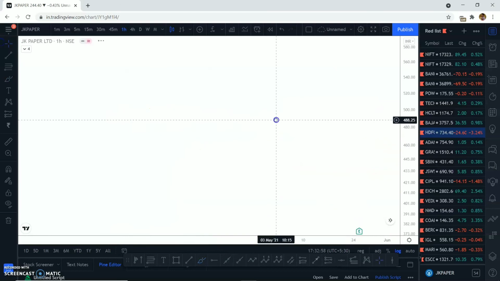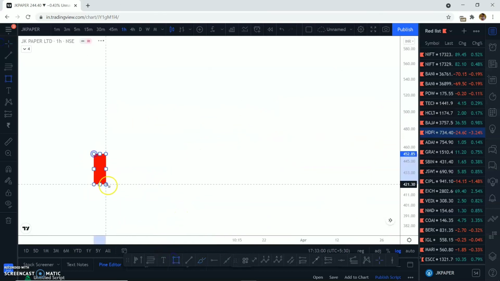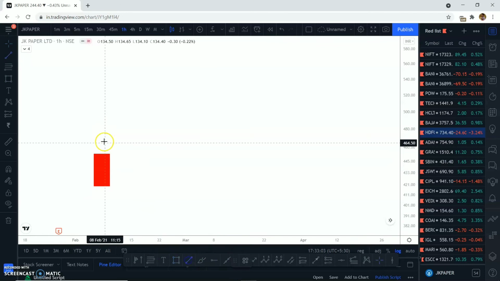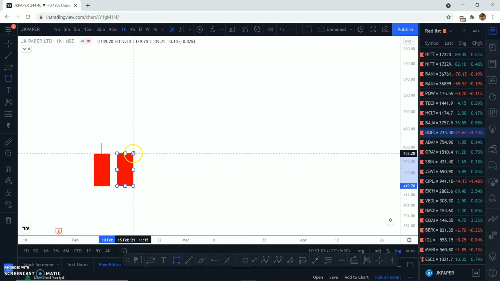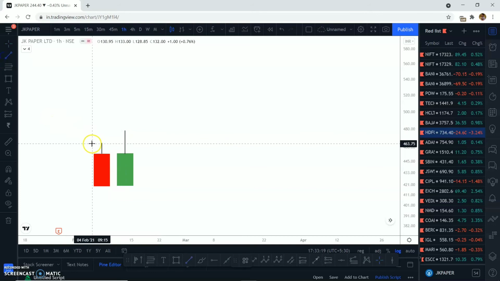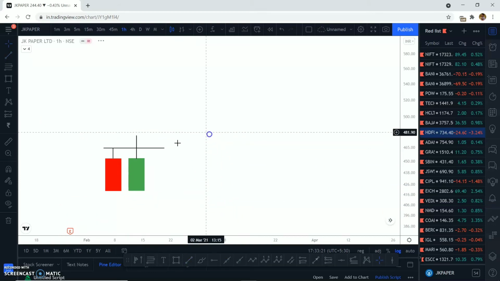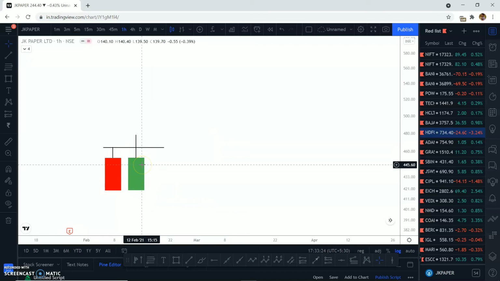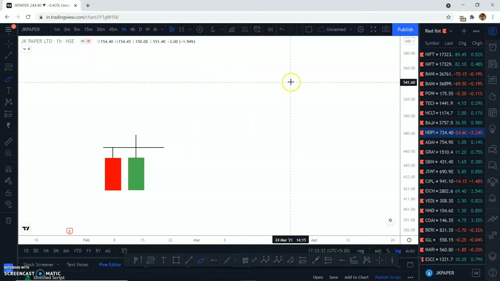Now let's see a different example. Let's say this is a down candle, this is the high of this candle, and this is an up candle which is looking like this, and this candle has a huge wick. Let's say the wick is this much, realistic, and the high is taken out. So now, is this a bullish order block? Yes, this is a bullish order block. This is also considered as a bullish order block. Simply the vice versa for the bearish order block. So this is also a bullish order block.